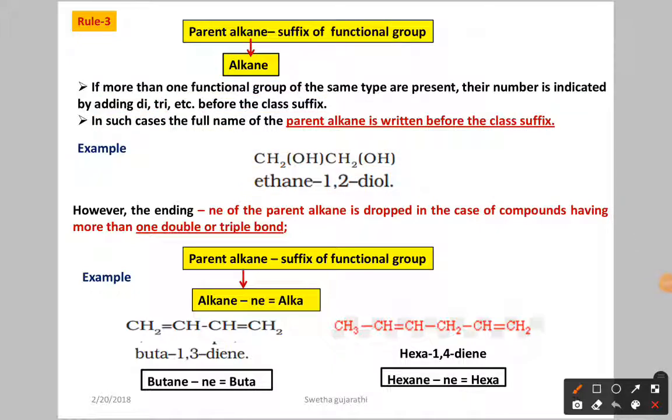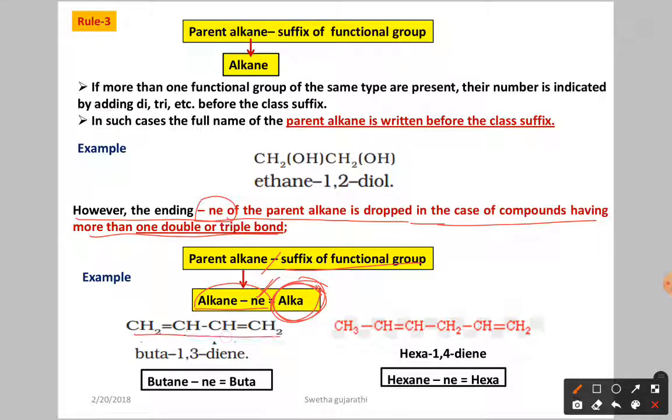Next, another case. The ending -ne sometimes gets removed from the alkane. If you remove the ne from the alkane, it becomes alka. The ending -ne of the parent alkane is dropped in the case of compounds having more than one double or triple bond. So from the alkane chain you drop the -ne and simply write alka. So you write the parent alkane as the word alka, and then write the suffix of the functional group. Let us see the example here.